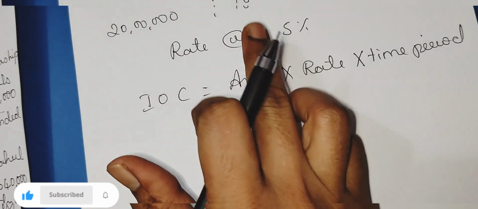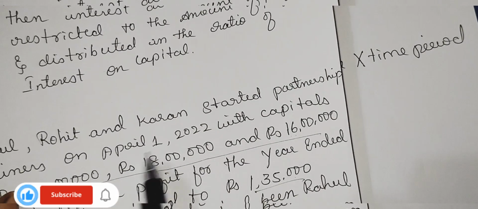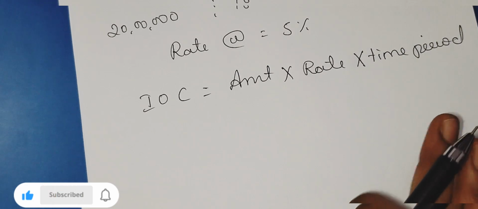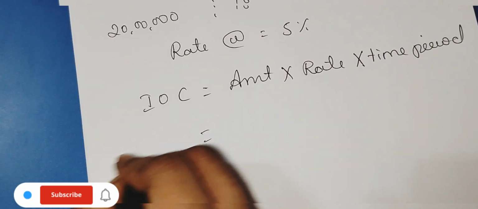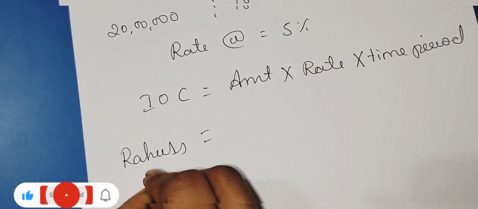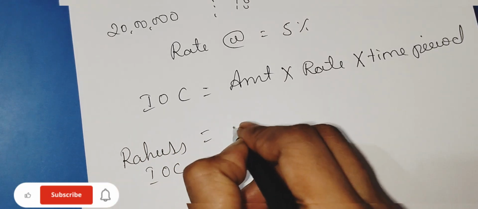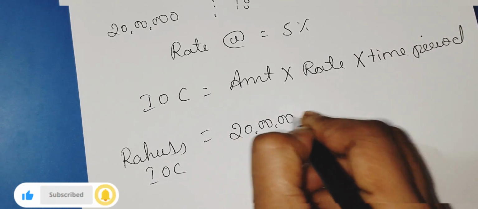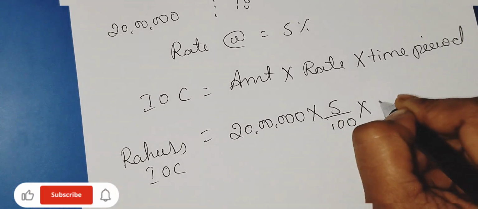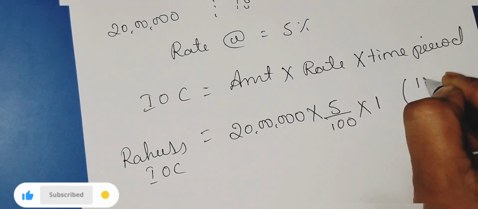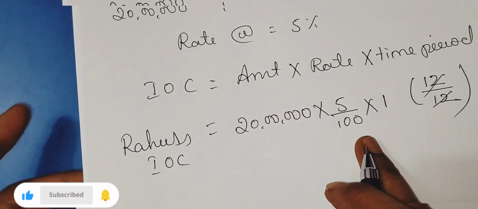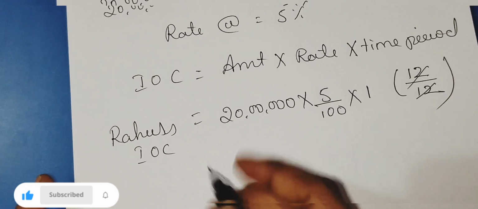Now here he introduced this capital on 1st April and year end. For the 1 year we are calculating the interest on capital. First we will calculate Rahul's interest on capital. What is the amount of Rahul? 20 lakh into rate is 5% into 1. Why am I taking 1? Because it is 1 year, 12 months, 12 by 12, so we will get 1. Whenever it is for the whole year, we consider 1.